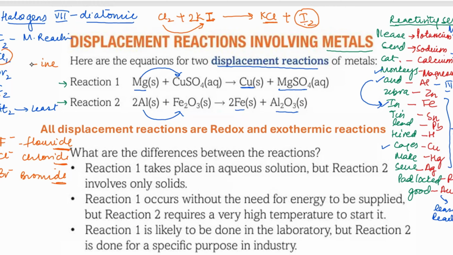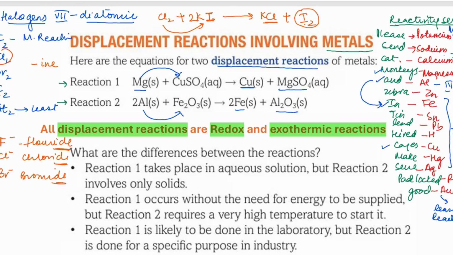So such are the displacement reactions which are shown by non-metals. So both the metals and non-metals show the displacement reactions. So I have given you the example here. Now we need to understand one thing very importantly, that all the displacement reactions are redox and they are exothermic reactions.